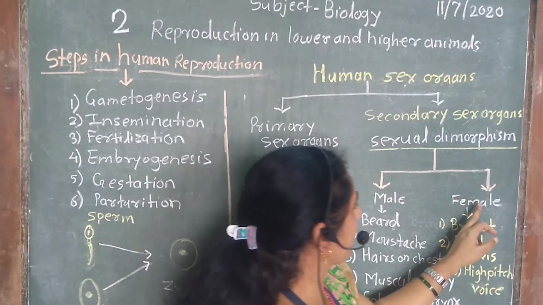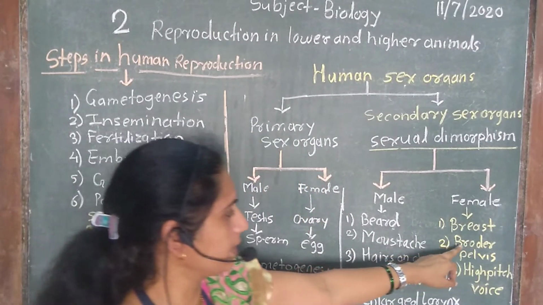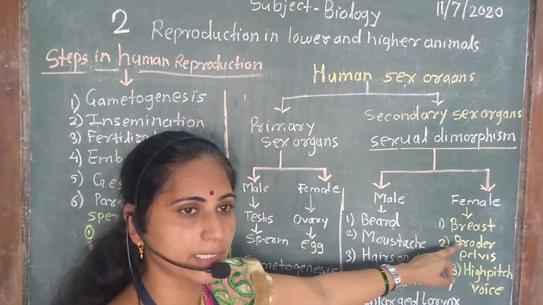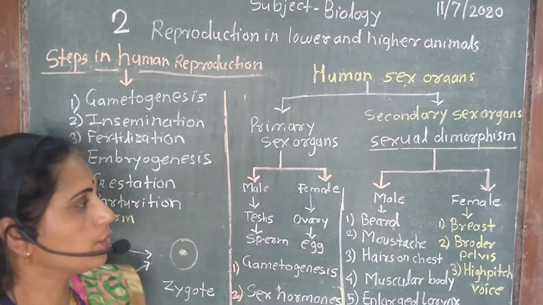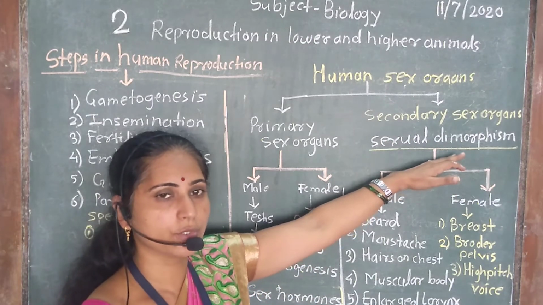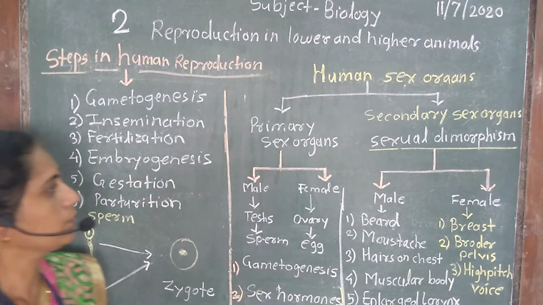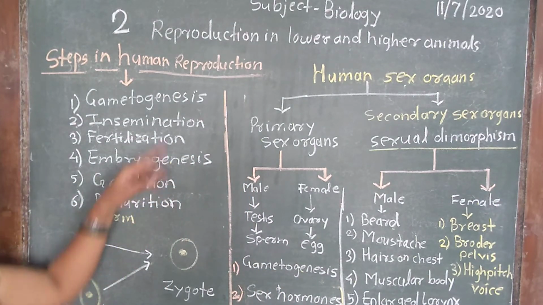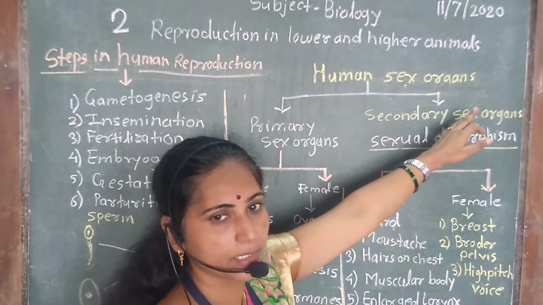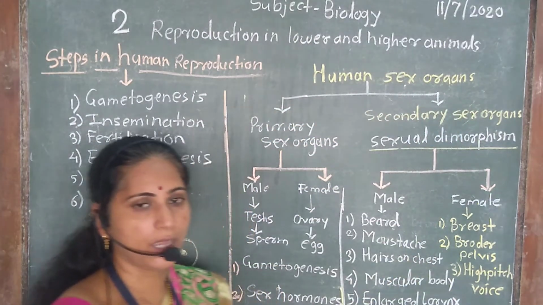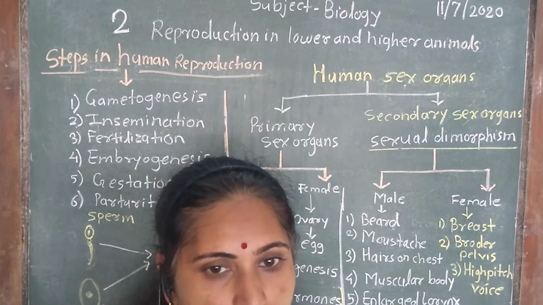Then in case of female, these characteristics are formation of breast, then a broad pelvis because of the presence of pubic symphysis, and a high pitch of voice develops in female during the age of puberty. So these are the various secondary sexual characteristics in human, and today we have completed the different stages of reproduction as well as different sex organs in case of male and female. Now after that we will go to the male reproductive system of man.